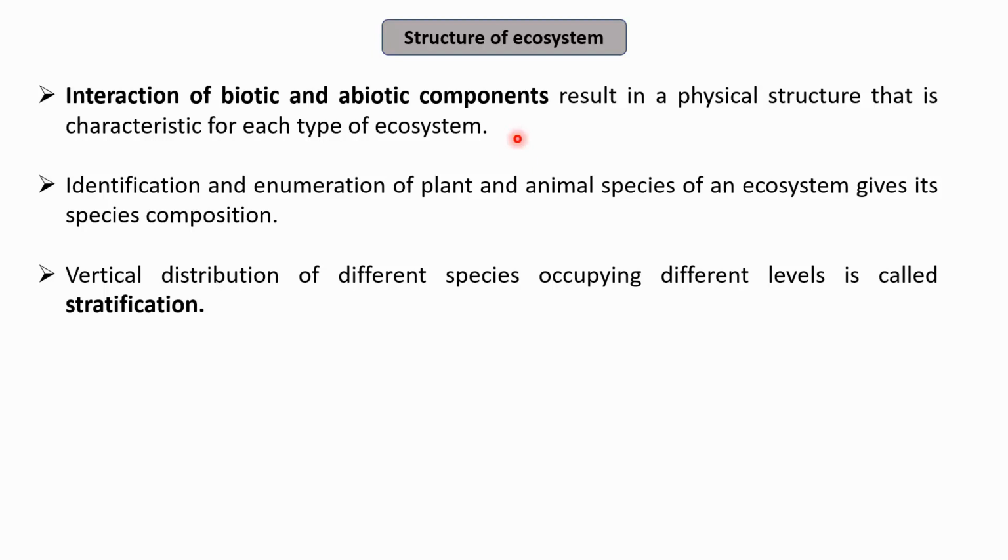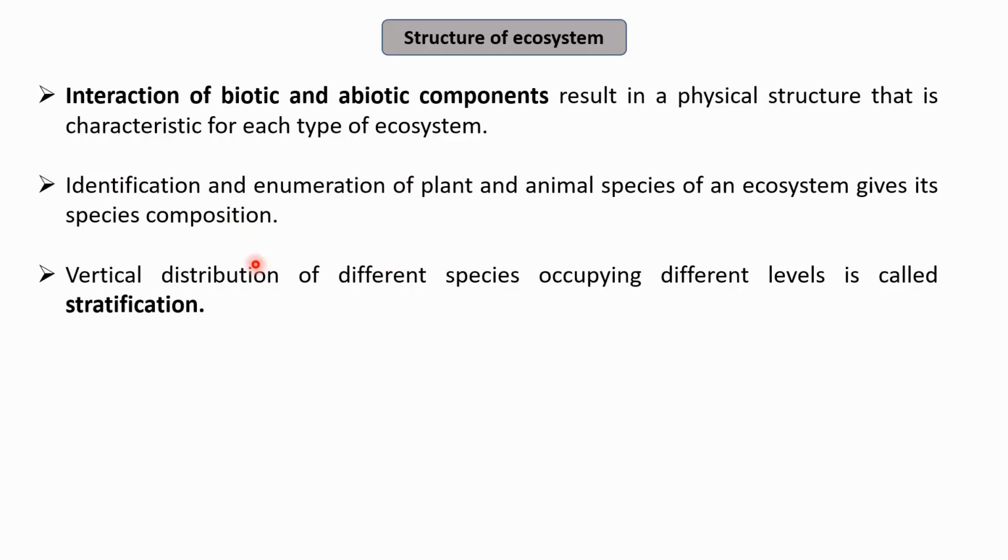The identification and the enumeration, which means counting, of the plant and animal species of an ecosystem tells us about its species composition, that is, what species are present in any particular ecosystem.